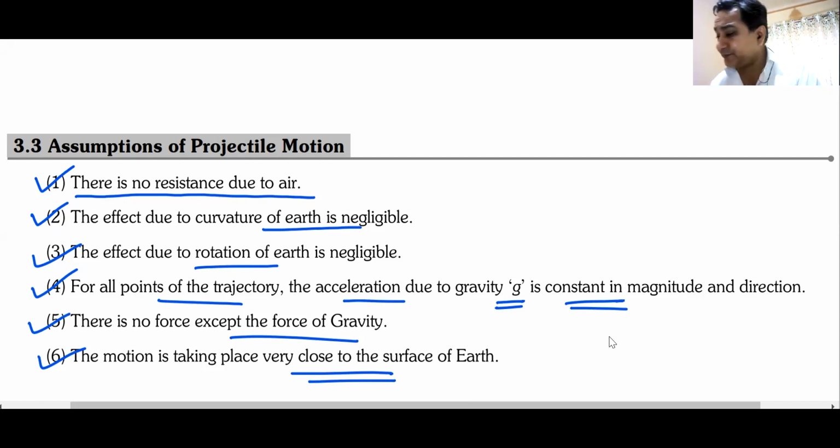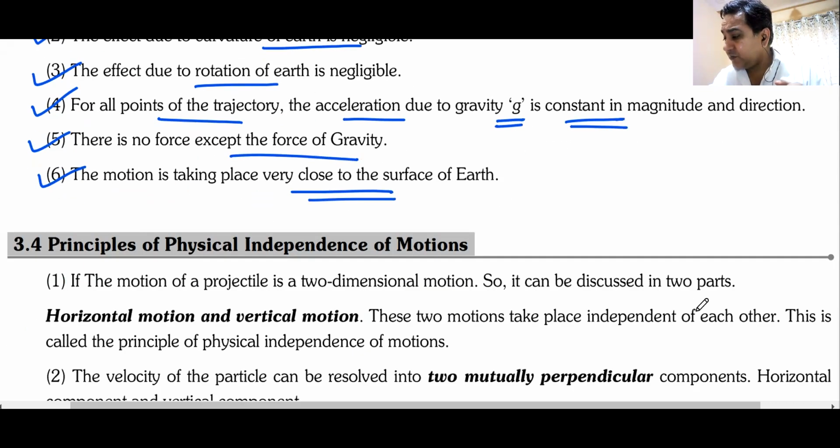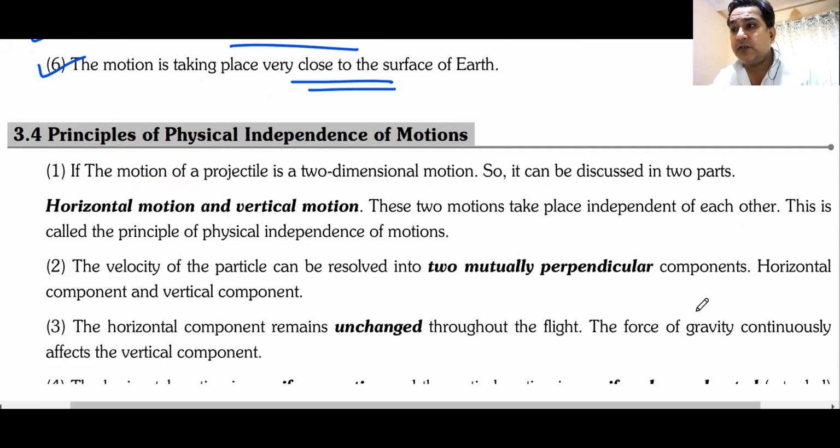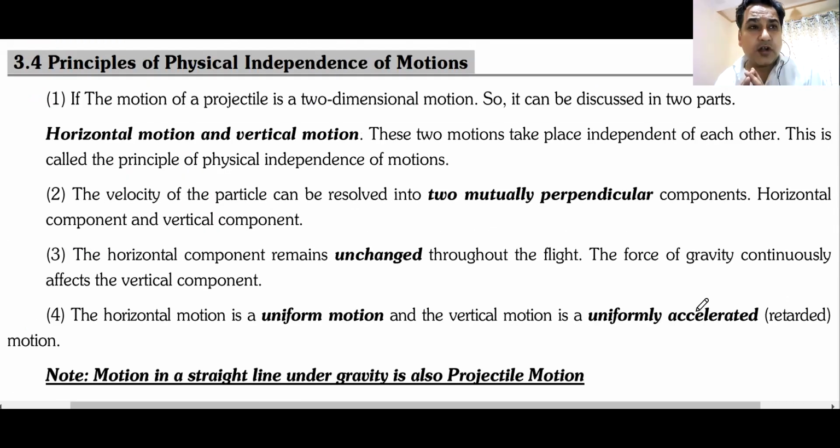Do we understand this? Can I have some raised hands that we understand all these requirements for motion to be called projectile motion?